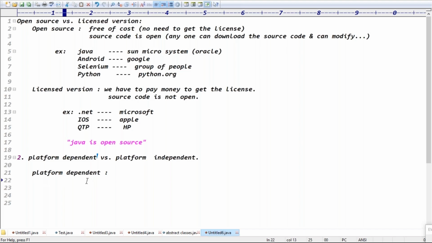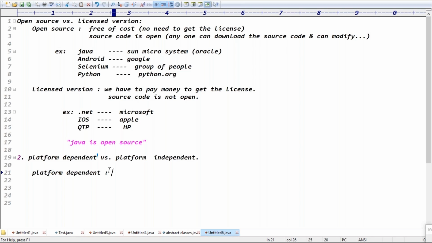Guys, are you clear? These are theory points, guys. Today we'll go for some theory points, and tomorrow onwards we'll start the practicals. Tomorrow onwards we'll go with both theory and practical parallelly, guys. Always discussing theory is not recommended.